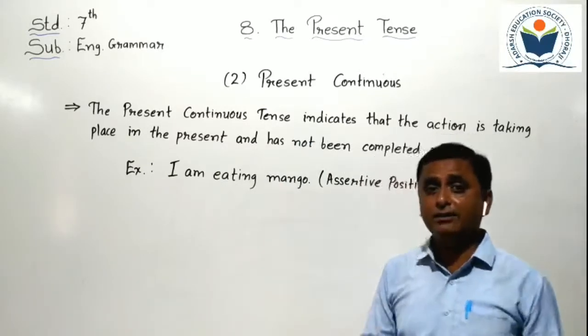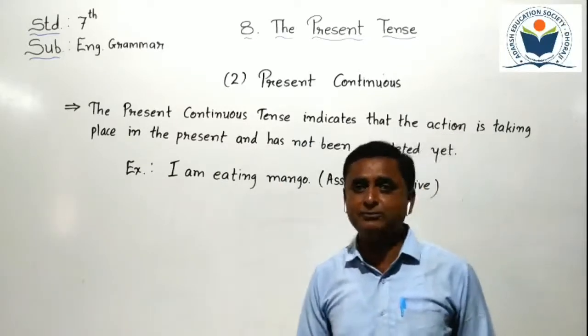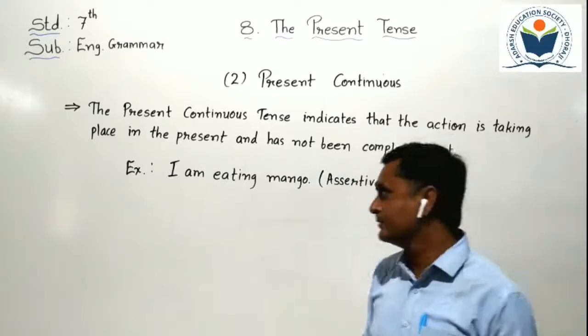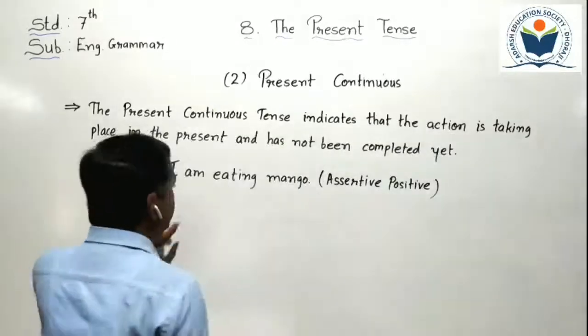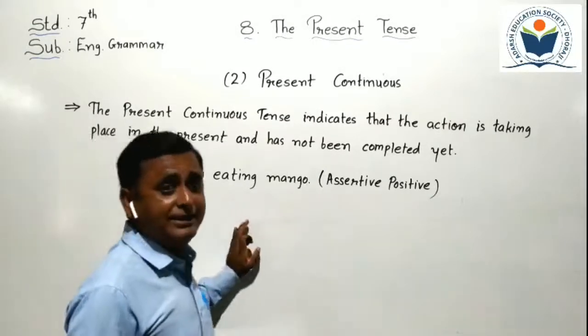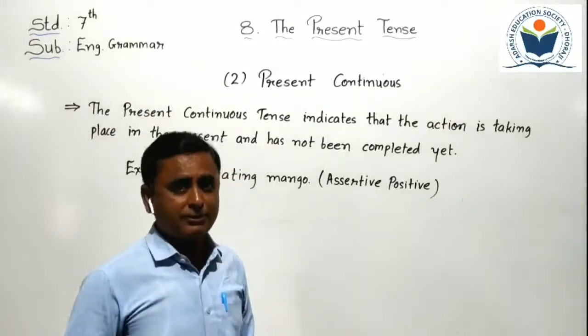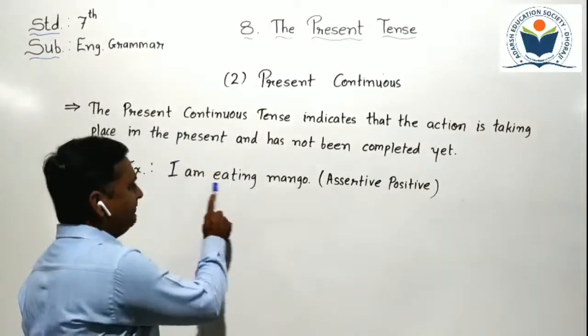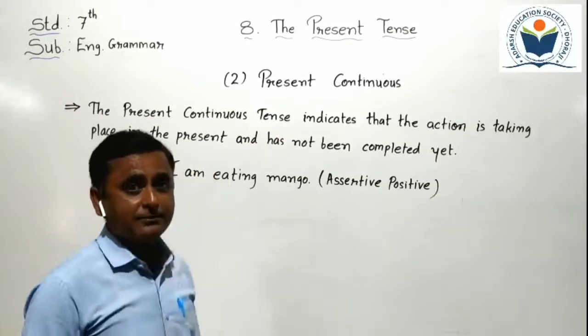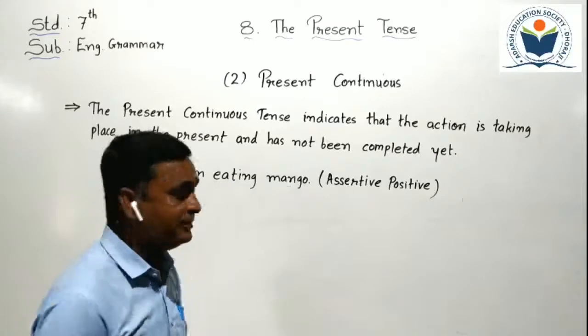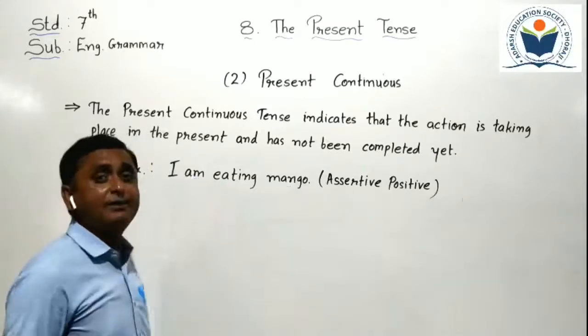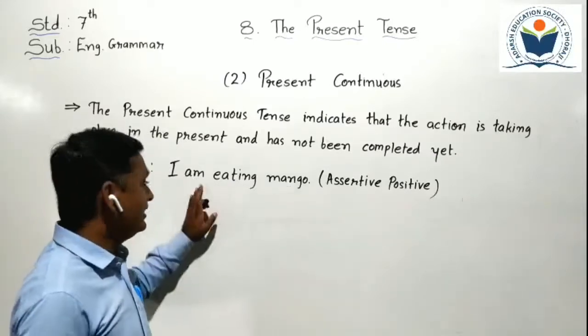How do we convert it into negative form? Just we have to understand here. First of all, to make any sentence negative, you require a helping verb. First of all, see, does the sentence have any helping verb? Yes, the answer is yes, because here helping verb am already exists.